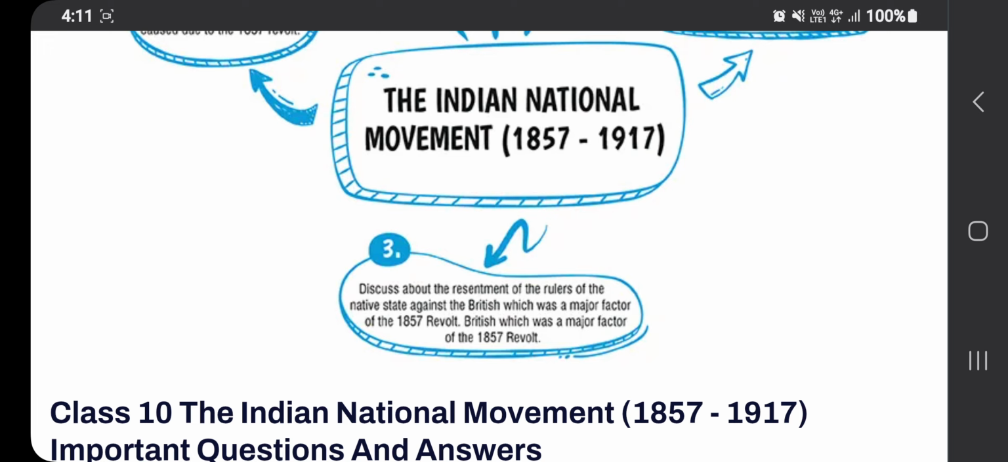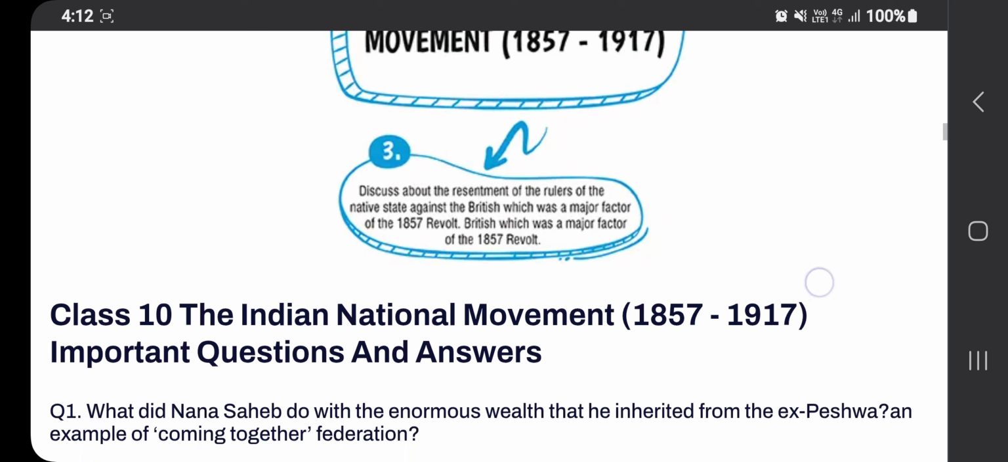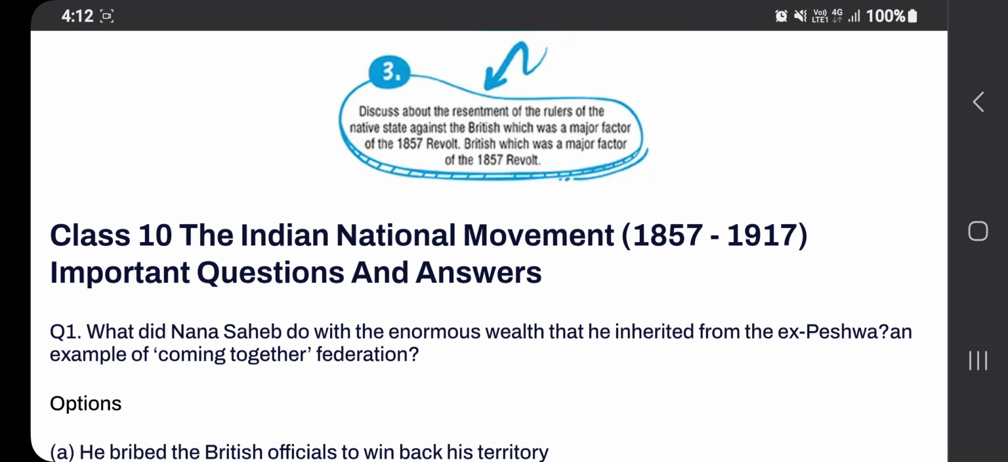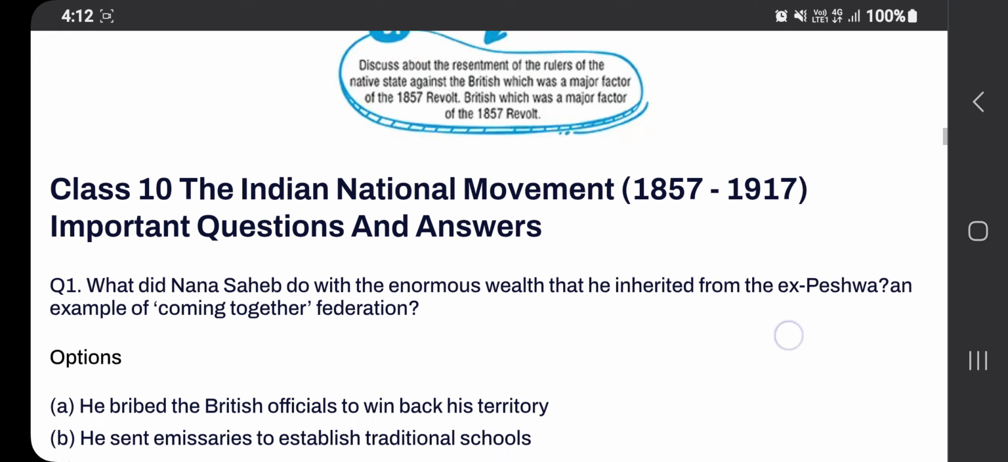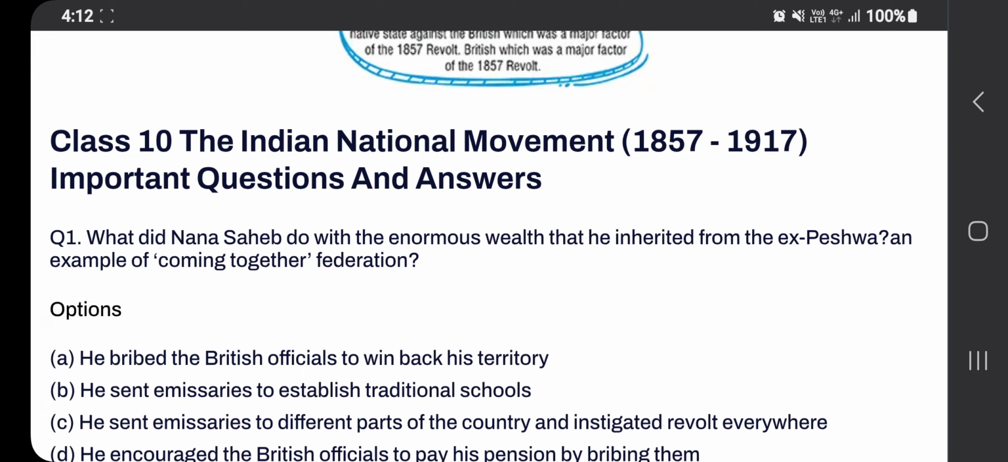I will be explaining only about the MCQs part, that is the 16 mark questions, no? About that I will be telling you, just listen. Here I'm telling you from the first lesson, that is the Indian National Movement, 1857 to 1917. From that you can see this type of question.